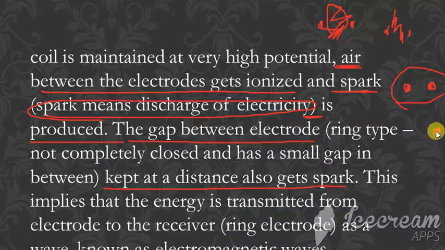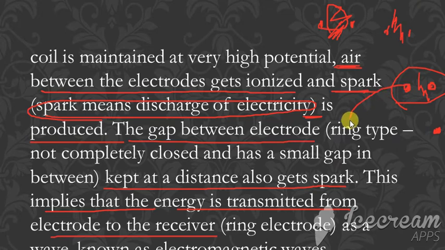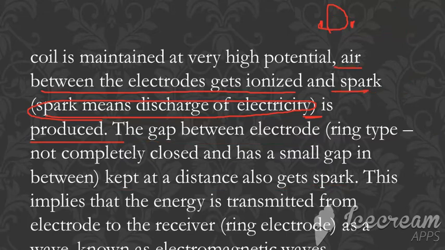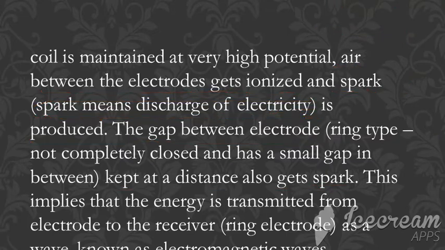If there is no gap, there will not be any spark produced, is it not? So it should be kept at some gap. This implies that the energy is transmitted from the electrode to the receiver, and that is known as the electromagnetic waves. So the air between the electrodes gets ionized and the spark is produced. The gap between the electrodes is kept at some distance, and this is known as the electromagnetic waves.